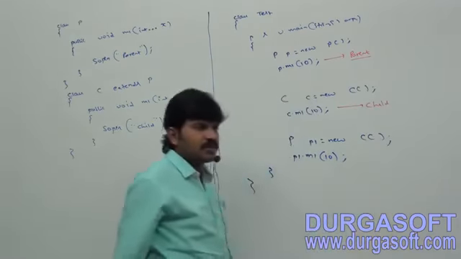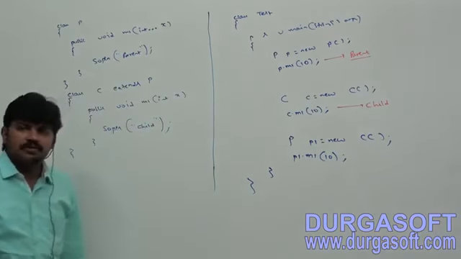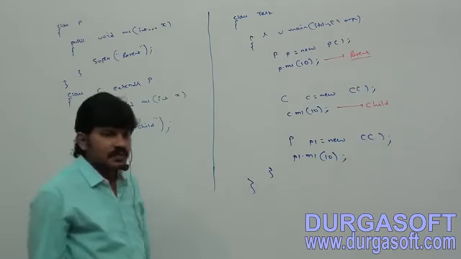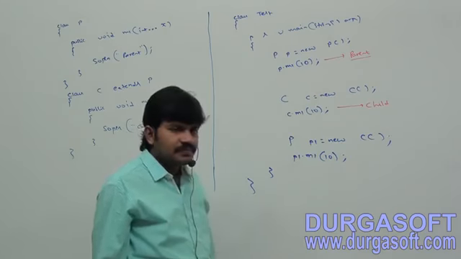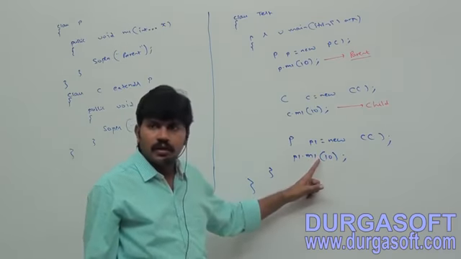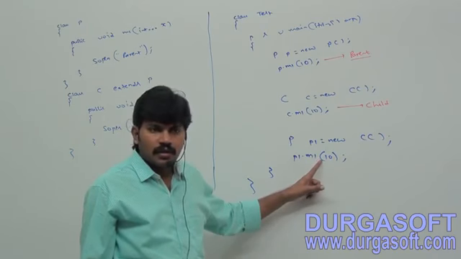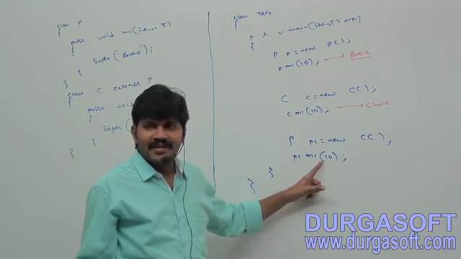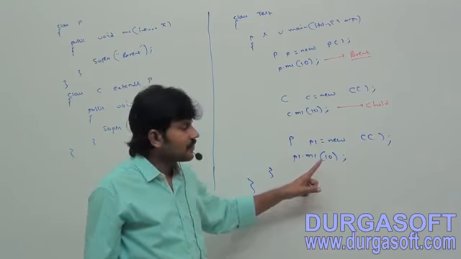Can you tell me in the last one which method gets the chance, parent or child? Very important.